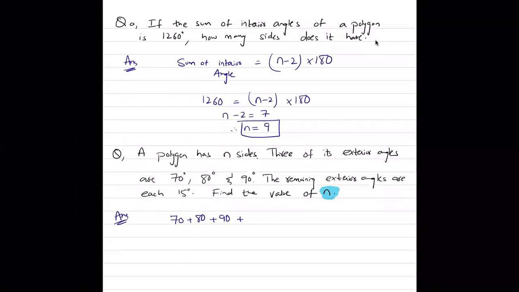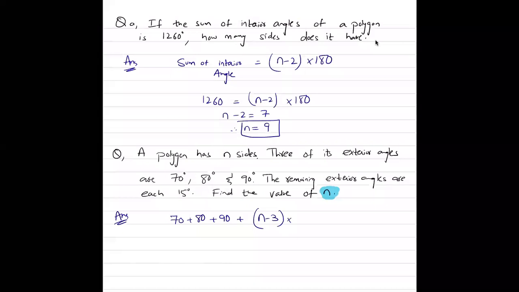n होंगे ना, मतलब हमें पता तो नहीं है कितनी सारी. N is the total number of angles. These are the three angles. The remaining number of angles are going to be... अगर 5 एंगल होते हैं to start with, और ये 3 एंगल्स हैं तो remaining 2 एंगल्स होते हैं. तो अगर n एंगल्स थे to begin with and these are the 3 angles, how many remaining angles are there? n minus 3.